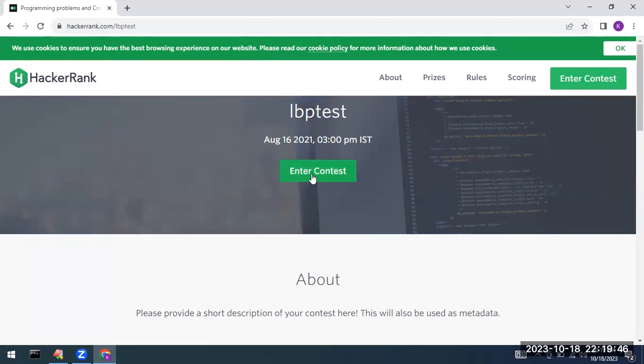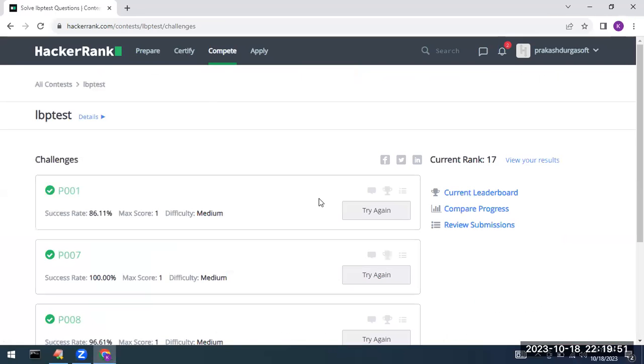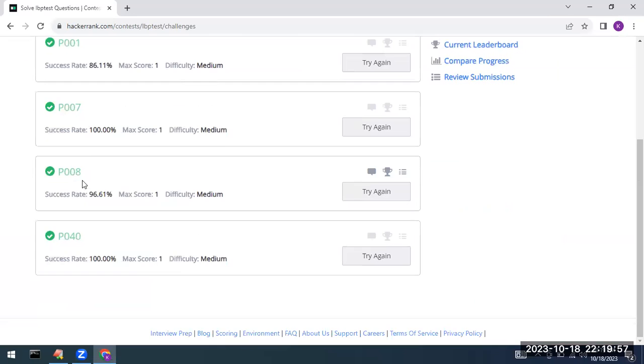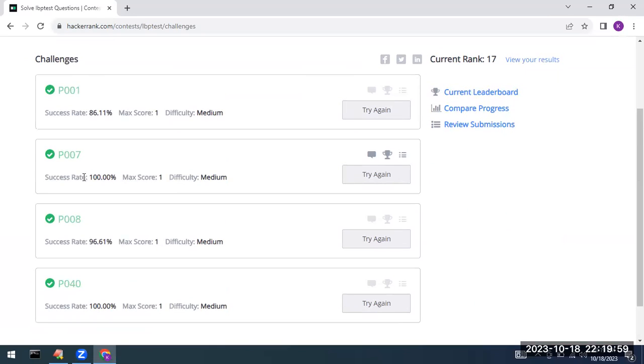By clicking on enter contest, you will enter the HackerRank main page, and here you can see the challenges. As of now, for today's session, I updated 4 challenges. In today's session, we are going to solve all these 4 challenges. Let us go one by one.